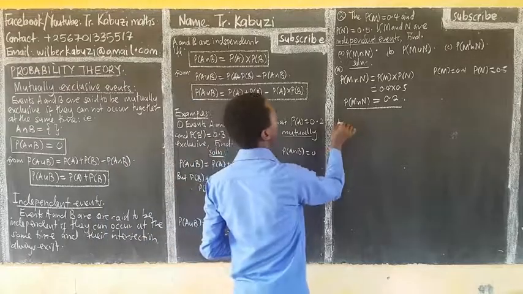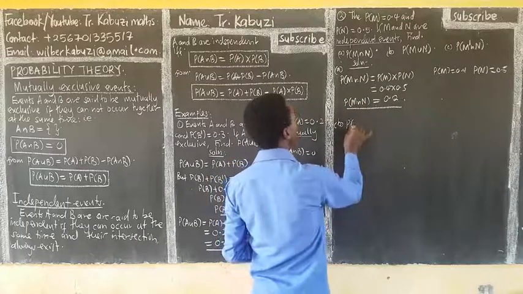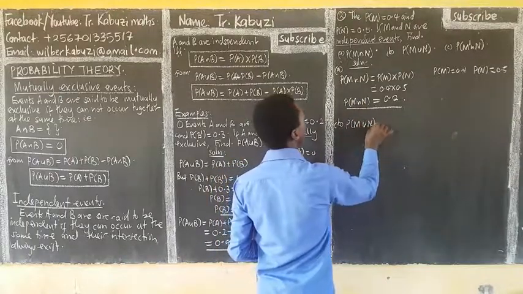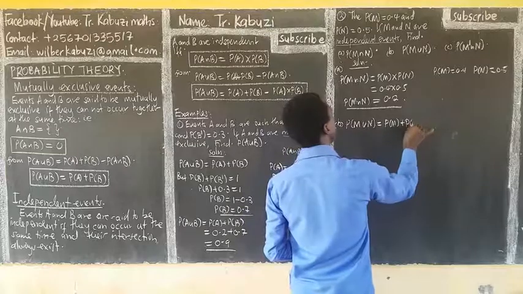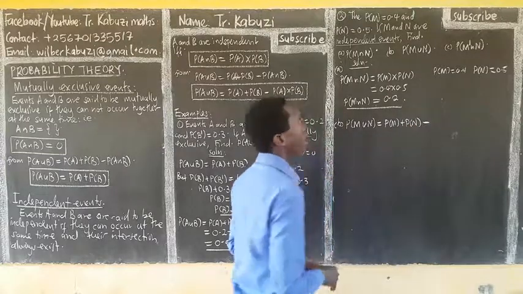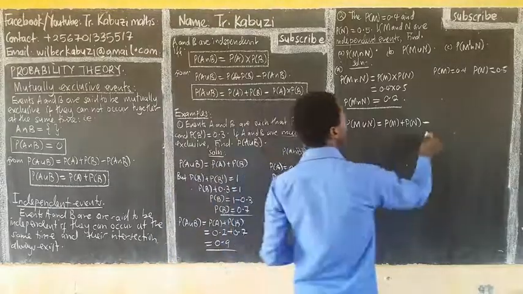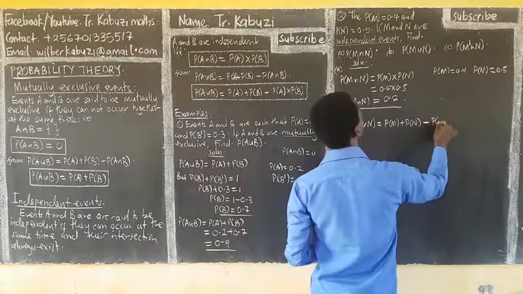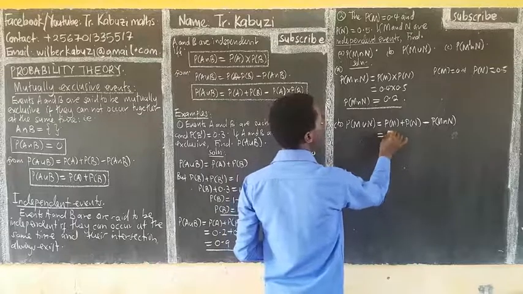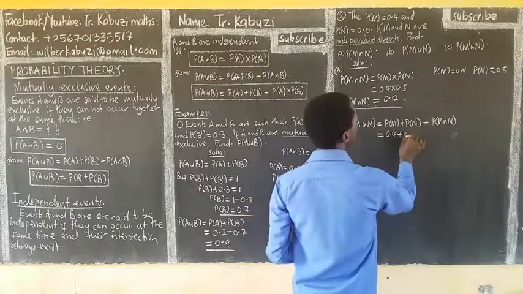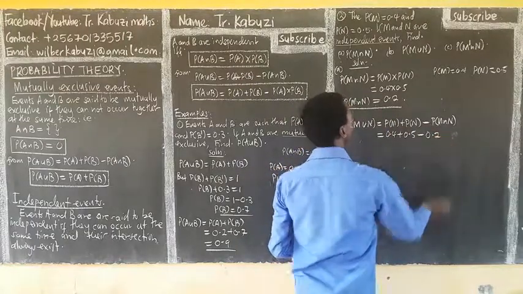And for part B, they are asking you now, find probability of M union N. Now, hope you remember how we can expand this: probability of M plus probability of N minus probability of M intersection N. But we say now these are independent, so you can easily write this as probability of M intersection N. So now substitute: this is 0.4 plus 0.5, then minus 0.2.